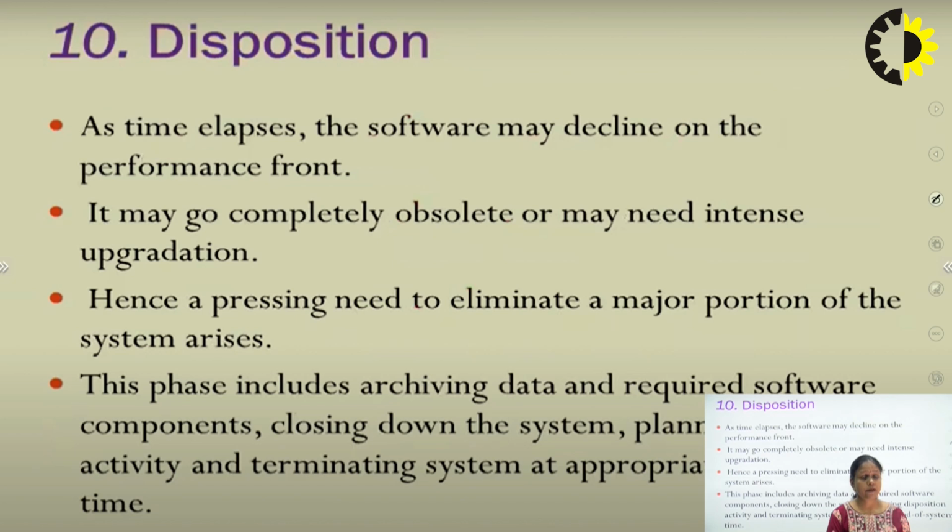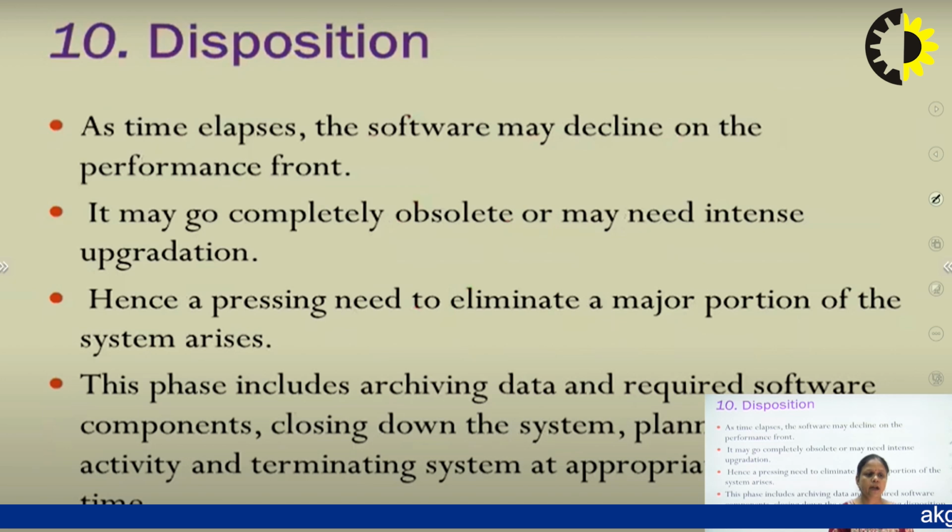Disposition, and this is the last phase of the software, where as time elapses, the software may decline on the performance front. It may go completely obsolete, or may need intense upgradation. This is the last phase of the software, when it becomes outdated or obsolete. So when we have new technology and different types of methods, then the obsolete methods and obsolete software can be outdated. So it cannot be upgraded. So this is the last phase of your software. This is known as disposition.